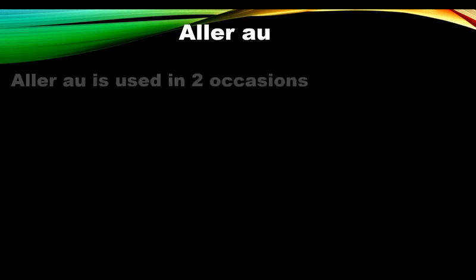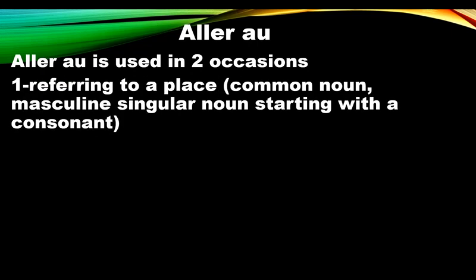Aller au. And this one is used on two occasions. The first one, when you are referring to a place, which is also a common noun, but a masculine singular noun, starting with a consonant. Like, je vais au marché. I'm going to the market.